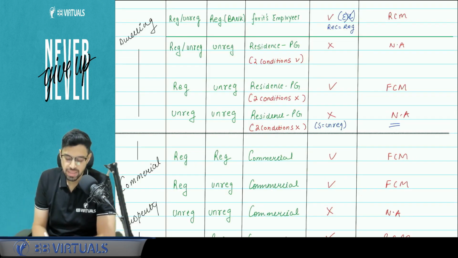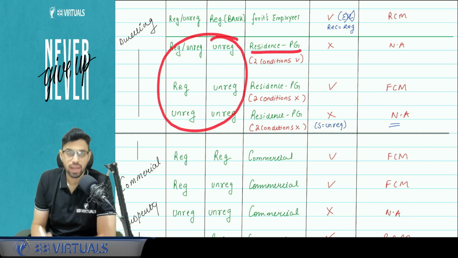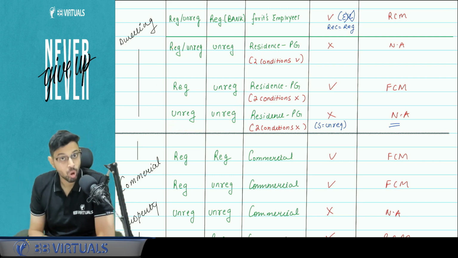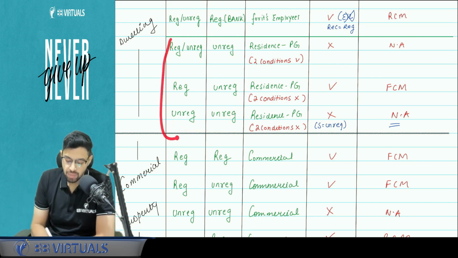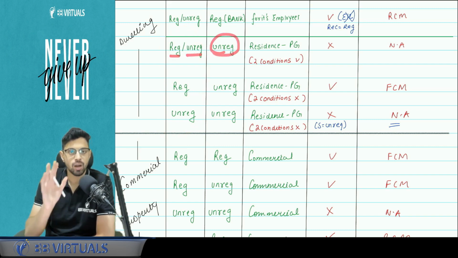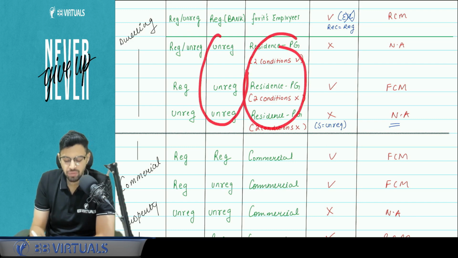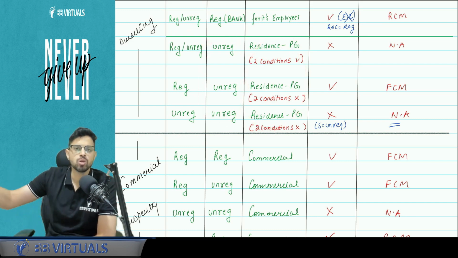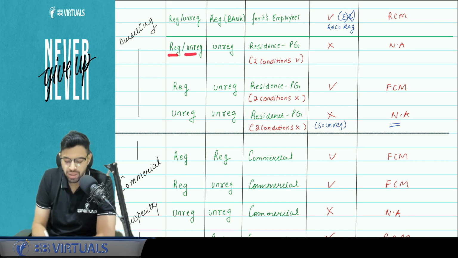Now let's see the 3 examples with respect to PG or student accommodation or hostel or camps. So here on some level the supplier status will matter. If the supplier, that is the landlord, is registered or unregistered and the recipient is unregistered. Now pay attention, in these cases the recipient will be unregistered only, because we are talking about students who are coming to the PG. Supplier registered or unregistered, recipient unregistered, if those 2 conditions are complied, then GST is not applicable. Question of RCM, FCM will not come.